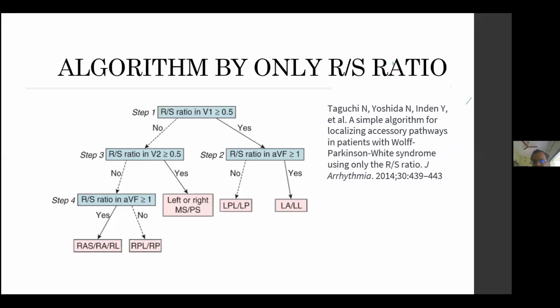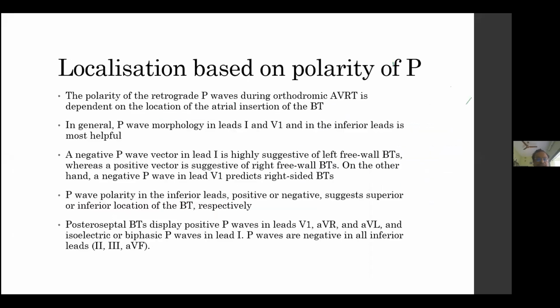This is an algorithm which is based only on the RS ratio and doesn't take any account of the delta. Another point I have already told: if you have a concealed accessory pathway, then you have to see the retrograde P waves, which help in the localization of the bypass tract. Now, most important are lead 1, V1 and the inferior leads.